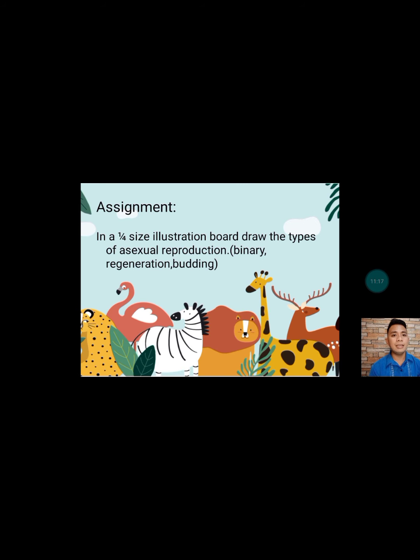And for your assignment, in a 1/4 size illustration board, draw the types of asexual reproduction, the binary fission, regeneration, budding, and the animals that belong to this group.